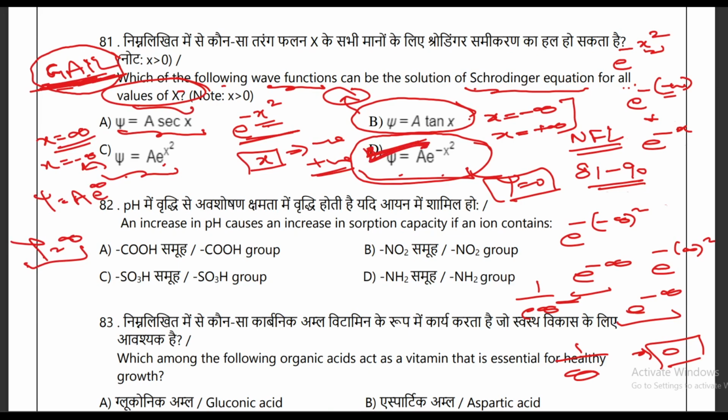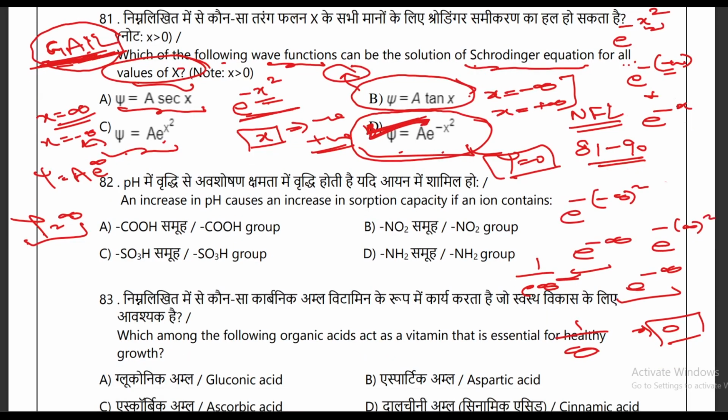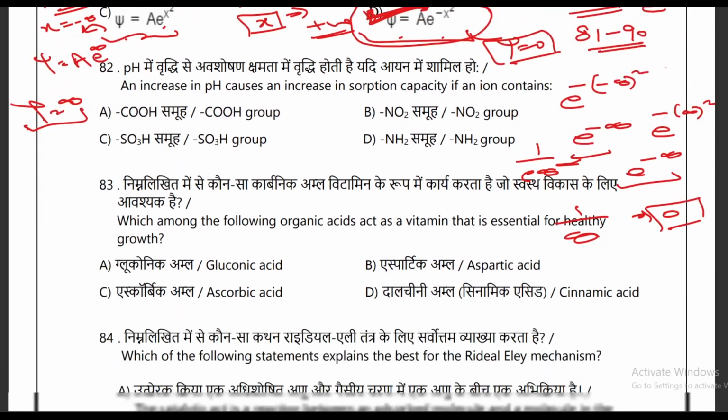In the next question, B part, they are saying an increase in pH causes an increase in sorption capacity if an ion contains. There are four options: one is COOH, SO3H, NO2 and NH2. So in this case your correct answer is A.